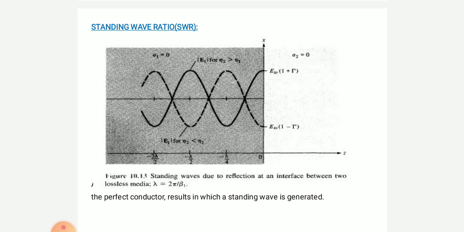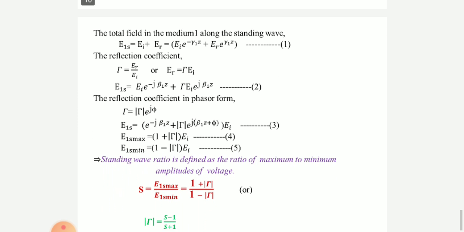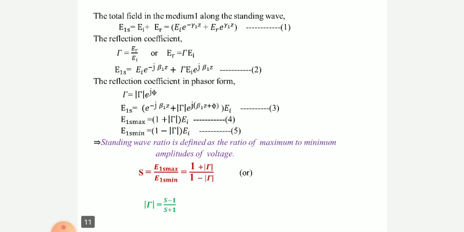Therefore, standing wave ratio is denoted with the letter S. S is equal to E1s maximum by E1s minimum, that is equal to 1 plus tau by 1 minus tau. The tau value we are taking here is magnitude. Therefore, 1 plus mod tau by 1 minus mod tau.